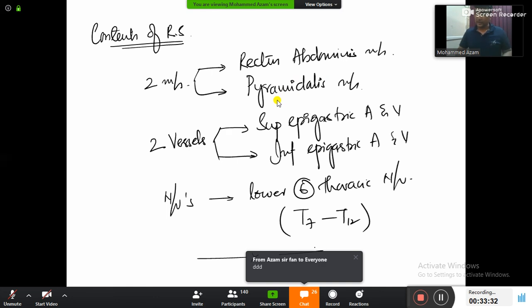Arcuate line is just an imaginary line, it is between umbilicus and pubic symphysis.